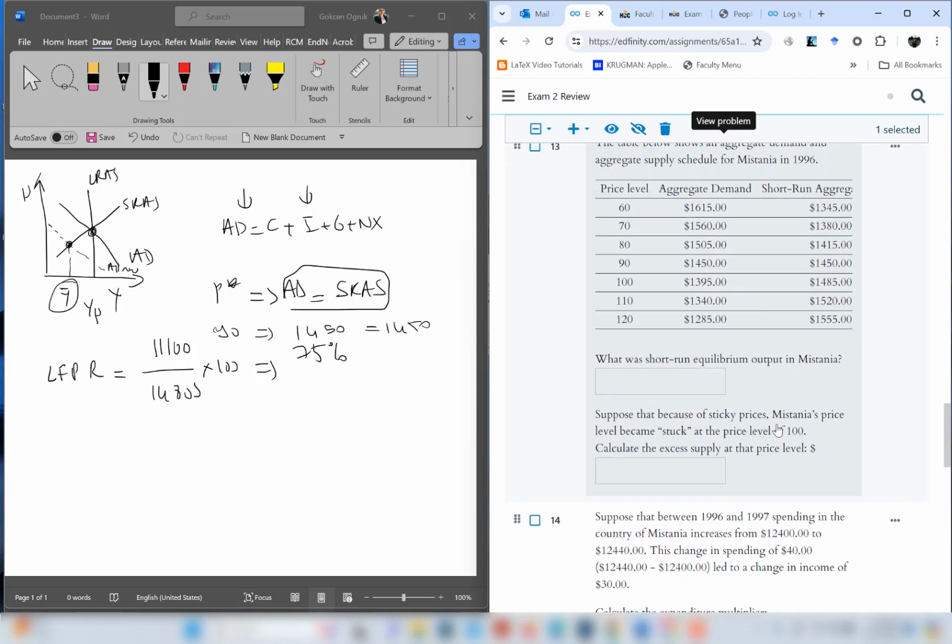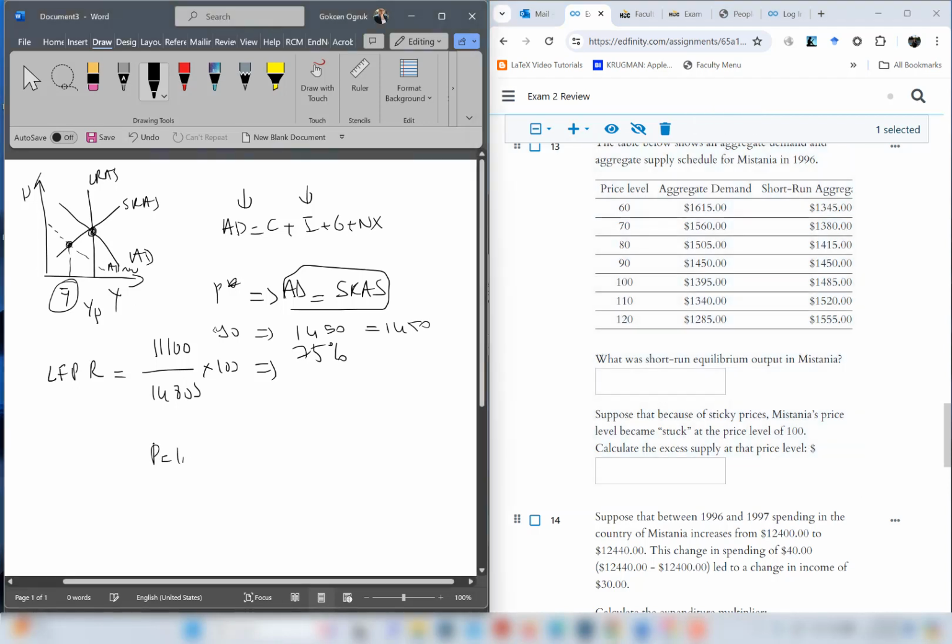Suppose that because of sticky prices, Mistania's price level becomes stuck at the price level of 100. Okay, now let's look at price level 100. When the price is 100, aggregate demand is 1,395 and the aggregate supply is 1,485. So there is a mismatch. There is more supply than aggregate demand.